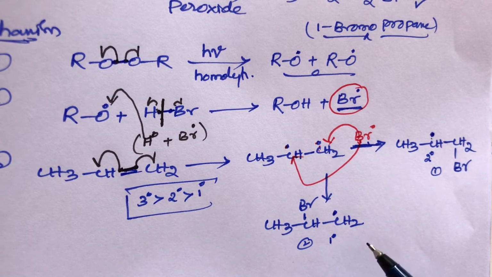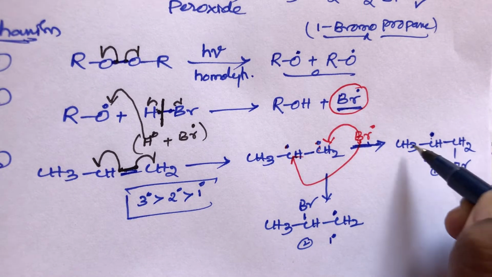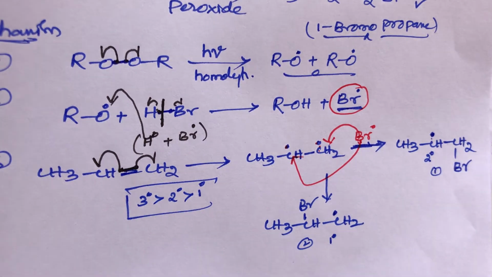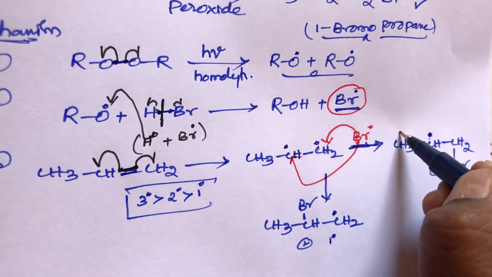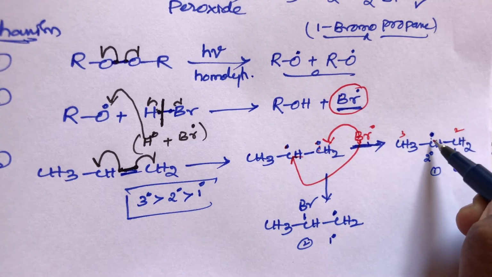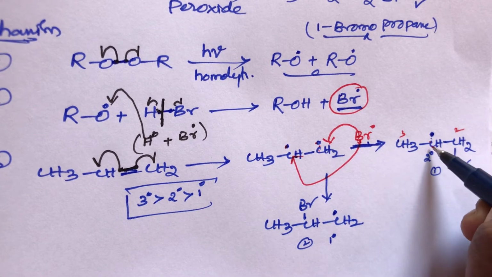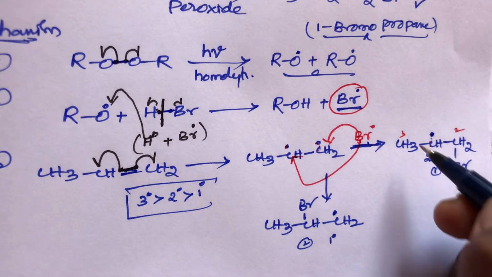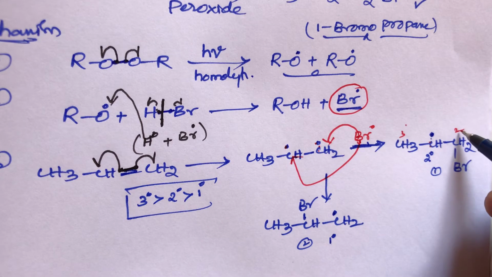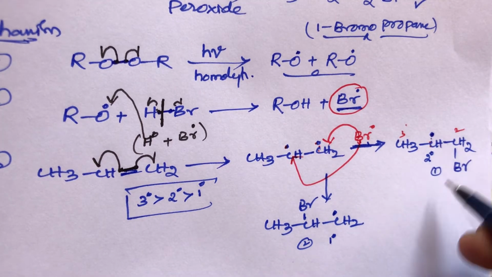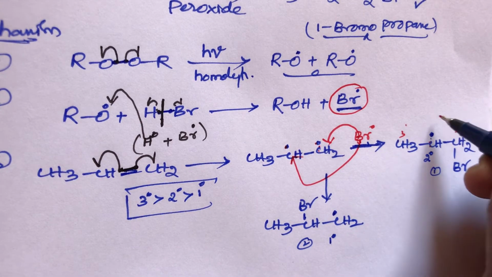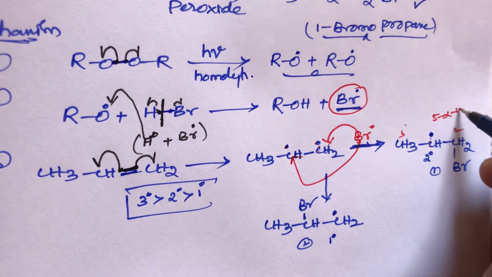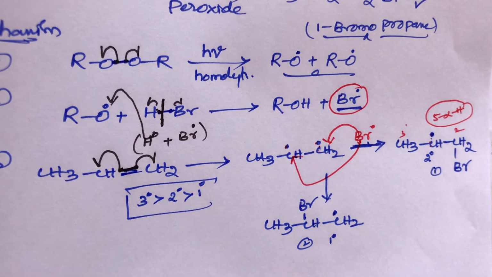Why? Because of hyperconjugation. This secondary free radical has 5 hyperconjugative structures. Here 3 hydrogens are there, here 2 hydrogens. The carbon beside the free radical is the alpha carbon, and these alpha carbons have alpha hydrogens. So here 3 alpha hydrogens and here 2 alpha hydrogens; the secondary free radical has a total of 5 alpha hydrogens. The more alpha hydrogens, the more stable. Once again, student, alpha hydrogen is equal to hyperconjugation.